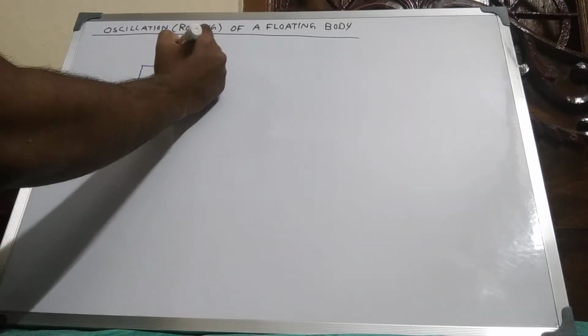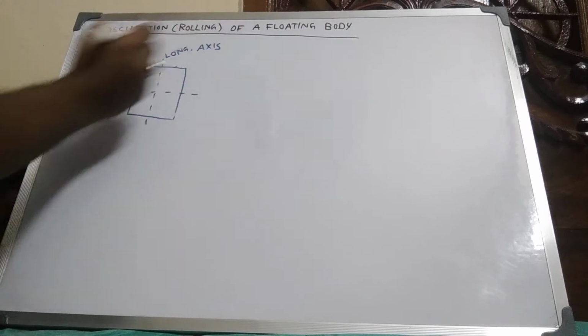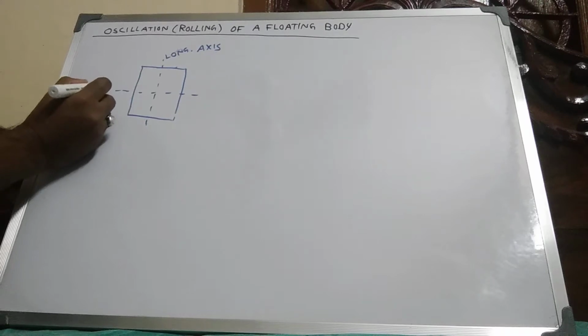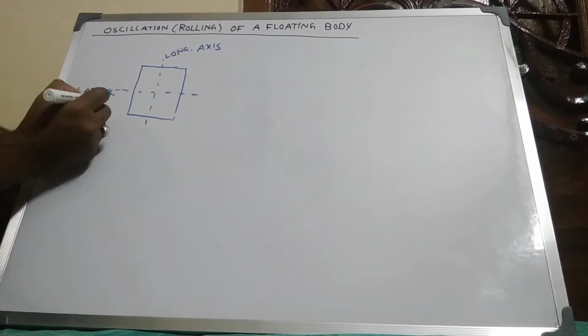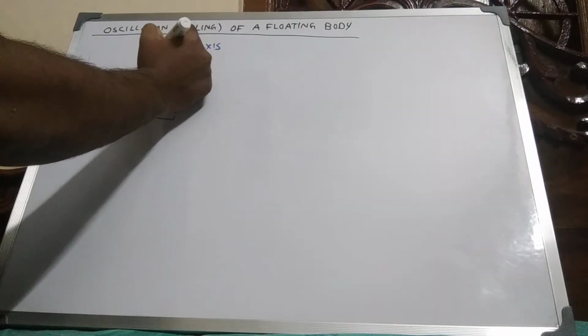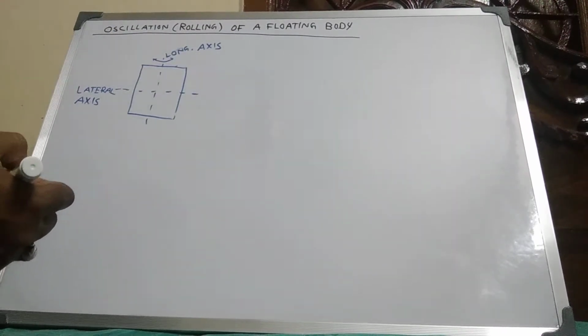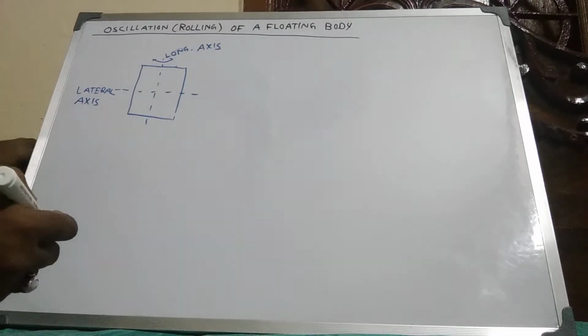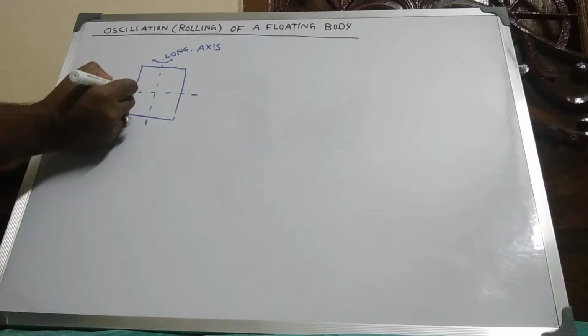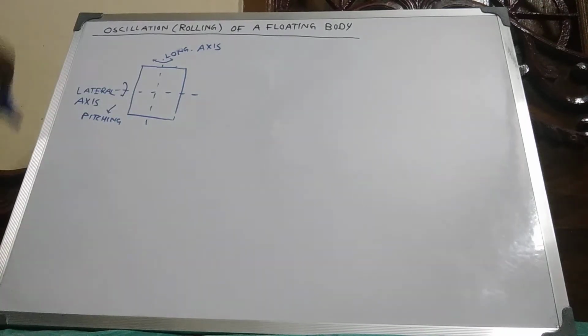This is the longitudinal axis, and this is the lateral axis. When oscillating about the longitudinal axis, it is called rolling. And when oscillating about the lateral axis, it is called pitching. Do you understand my points?